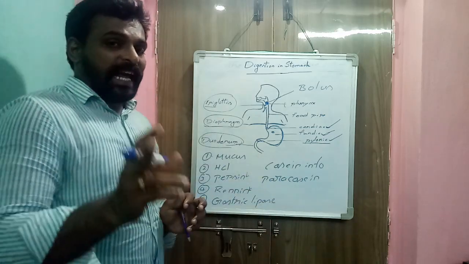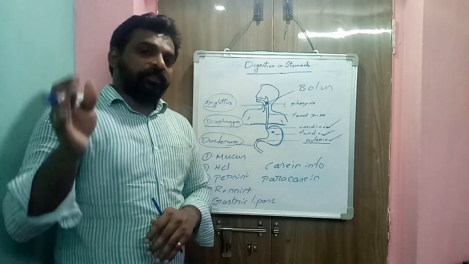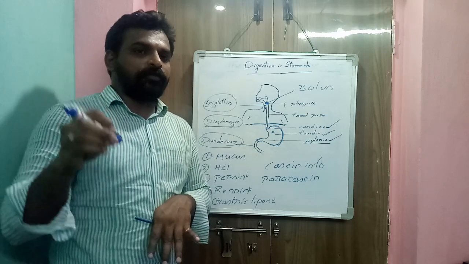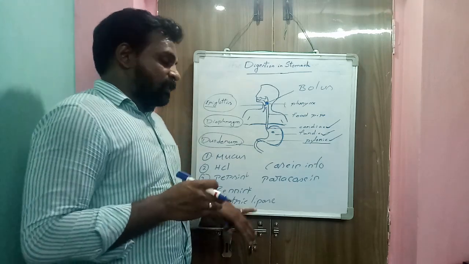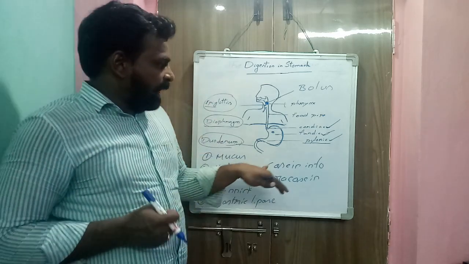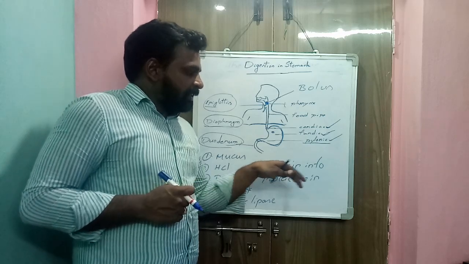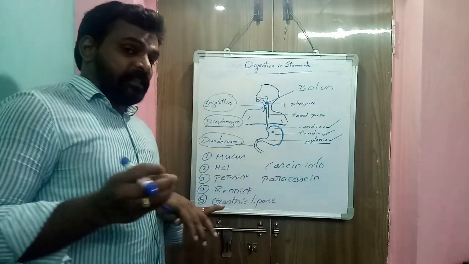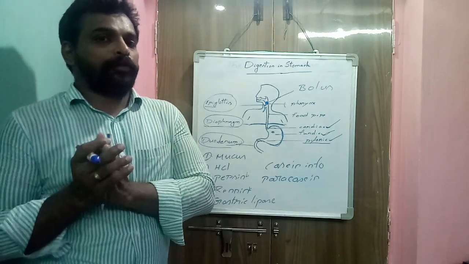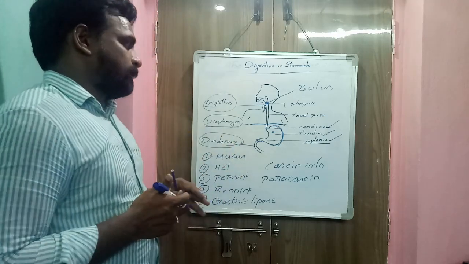Gastric lipase acts on fats. Gastric lipase is also active in infants. Gastric lipase and renin are both active only in infants. Gastric lipase acts on fats and renin acts on milk protein, converting the milk protein casein into paracasein. Pepsin acts on proteins, breaking down the proteins into proteoses and peptones. Okay, so already we know the function of the HCl and mucus.